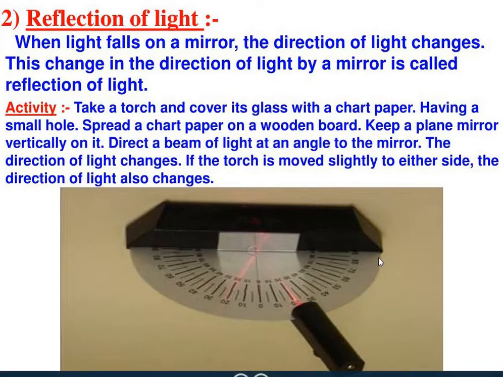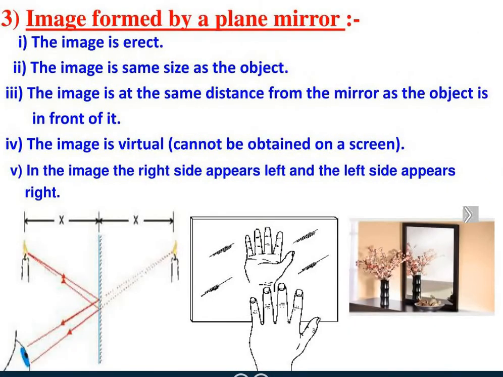Now let us understand images formed by a plane mirror. When you see yourself or see the image of an object in a plane mirror, what do we mean by plane mirror? First we'll understand that. Any smooth polished surface that can reflect the rays of light and form a clear image is called a mirror. Any highly polished metal surface, it can be a stainless steel plate or still water, acts like a mirror. If you look at yourself closely in a mirror, what do you observe about your image?